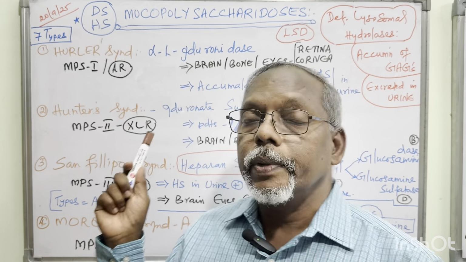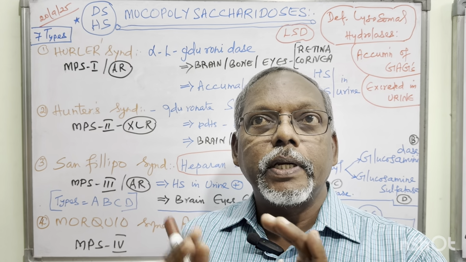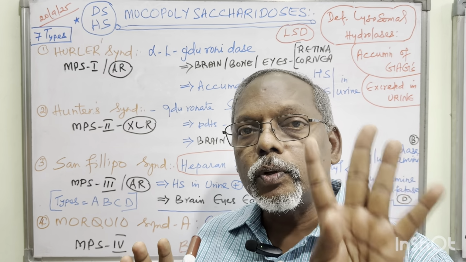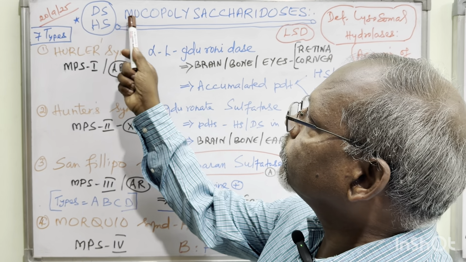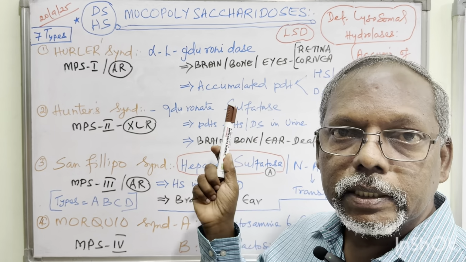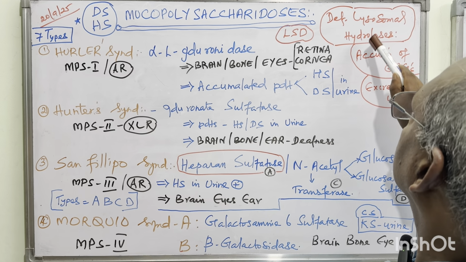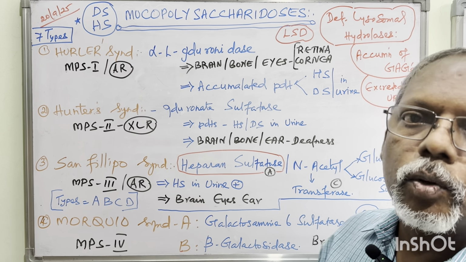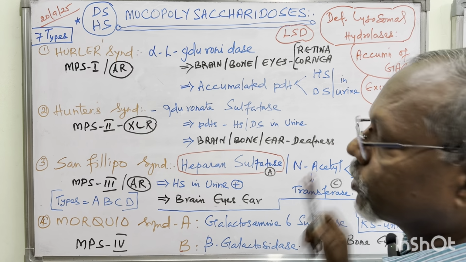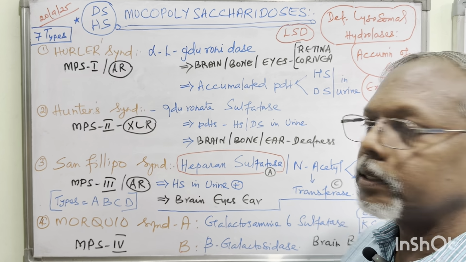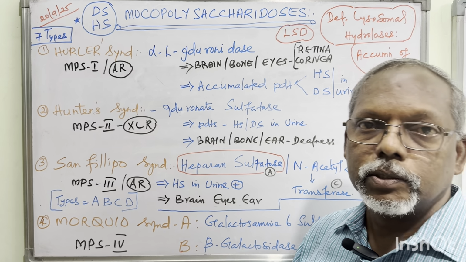Now coming to the examples, your book gives 7 or 8 diseases. I am going to give only 4 diseases which are very important for your theory part. So mucopolysaccharidosis, otherwise called lysosomal storage diseases, has some descriptive points. The enzymes are lysosomal hydrolases, commonly called the group of lysosomal hydrolases. Next, GAGs accumulate in some parts of our body and are then excreted in urine, that is, the excretory product in each disease. So these are the outlines.